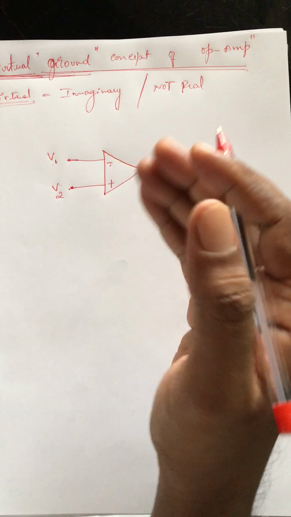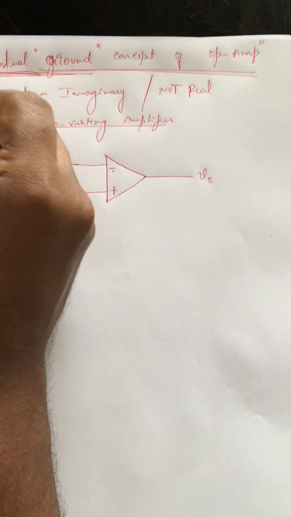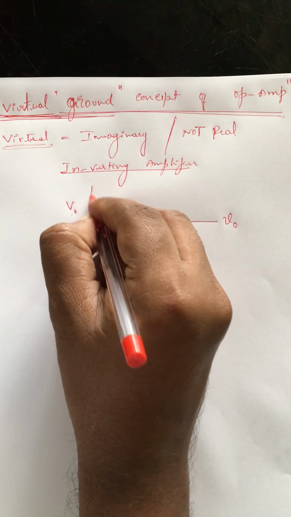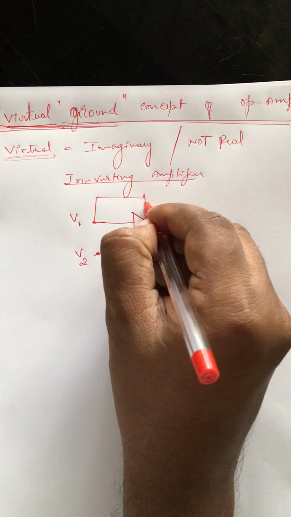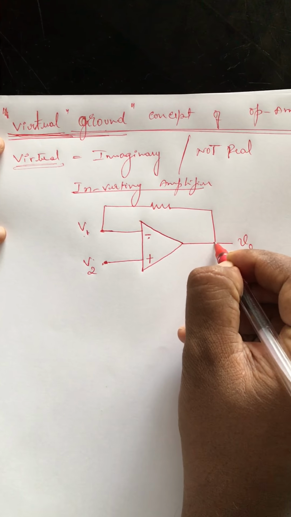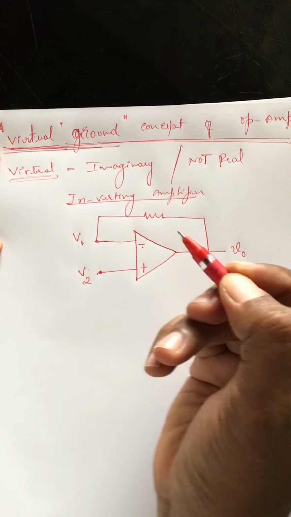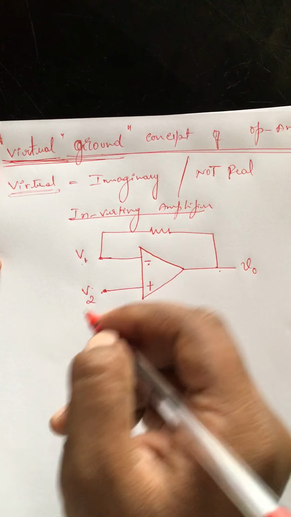But I'm going to use this circuit as a reference to explain the virtual ground concept, where I have used feedback. Feedback means that the output is fed back to the input with the help of a resistance, because I want the resistance to control the flow of current.